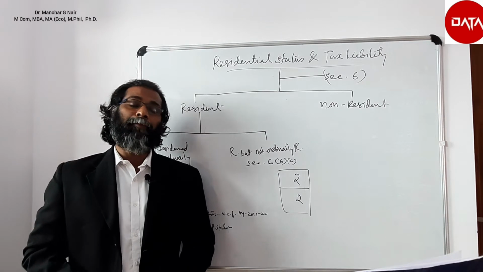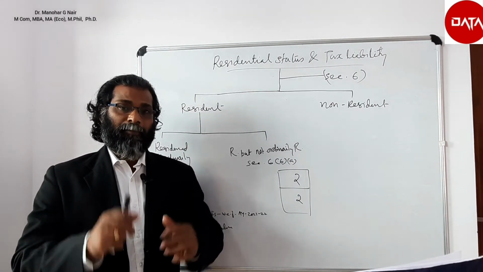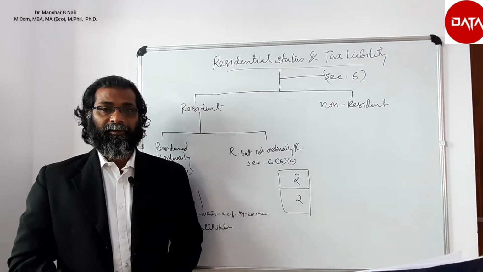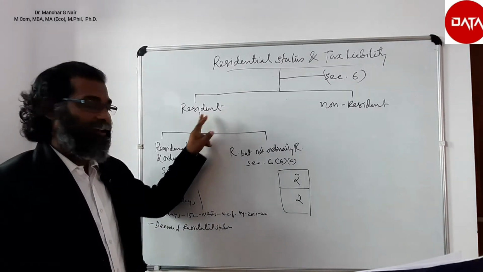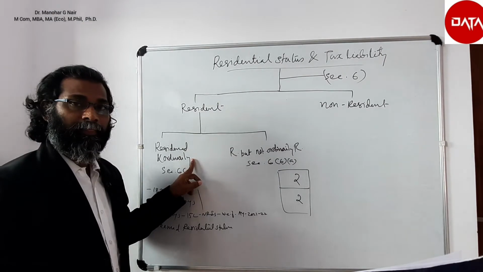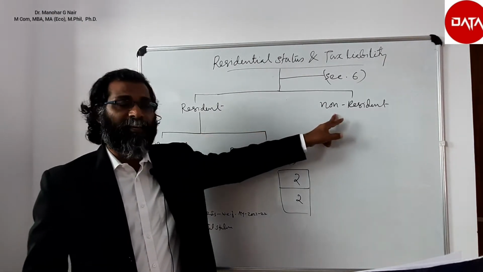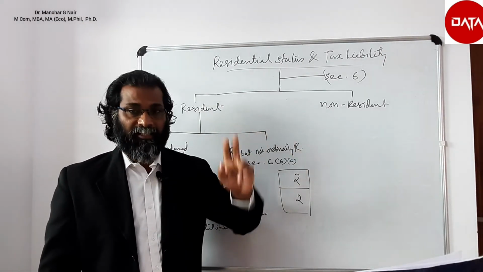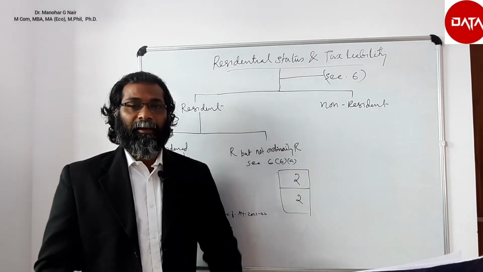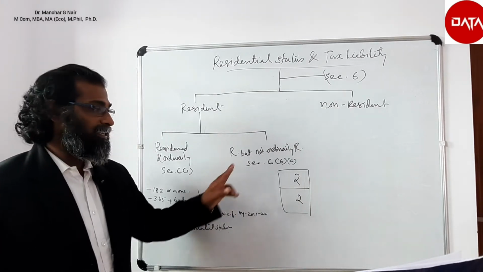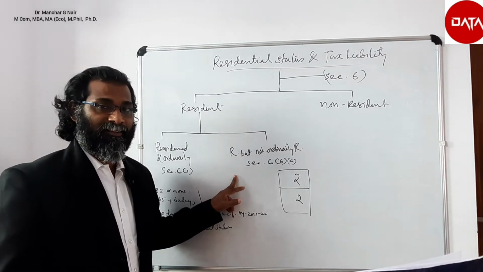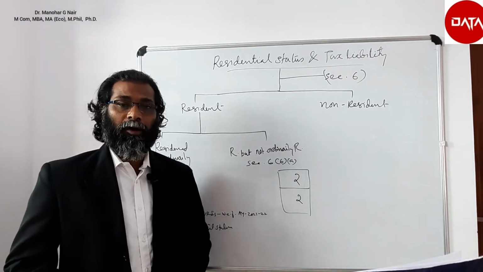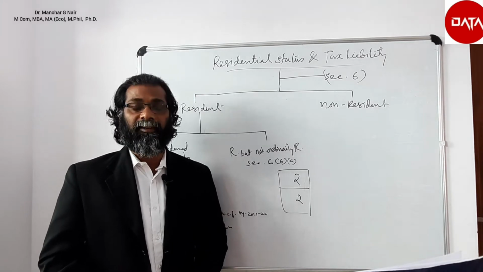If any person satisfies any one of the basic conditions and the two additional conditions, he is said to be resident and ordinarily resident. If a person does not satisfy the basic condition, he is said to be non-resident. And if a person satisfies the basic condition or conditions but does not satisfy the additional conditions, he is said to be resident but not ordinarily resident.